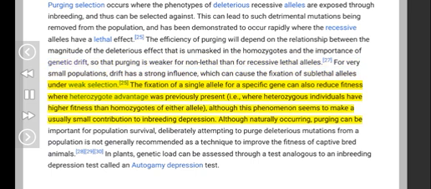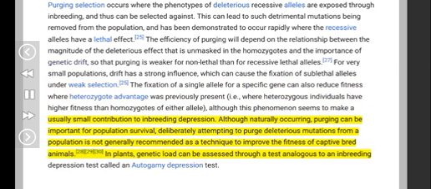The fixation of a single allele for a specific gene can also reduce fitness where heterozygote advantage was previously present, i.e., where heterozygous individuals have higher fitness than homozygotes of either allele, although this phenomenon seems to make a usually small contribution to inbreeding depression. Although naturally occurring, purging can be important for population survival. Deliberately attempting to purge deleterious mutations from a population is not generally recommended as a technique to improve the fitness of captive-bred animals.